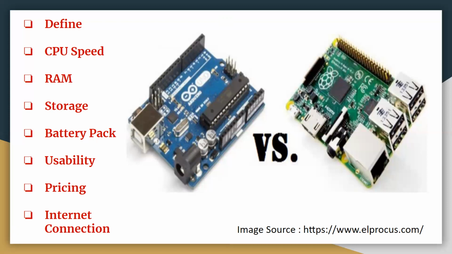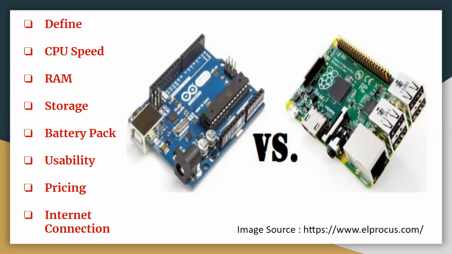Next is inbuilt storage. When I talk about inbuilt storage of Arduino, it doesn't have its inbuilt storage, but it has an SD card which has 4 GB plus storage size. When I talk about Raspberry Pi, it has 512 KB. Next, we have battery pack. In Arduino, you can power using a battery pack, but in Raspberry Pi, it is difficult to power using a battery pack. Next characteristic is usability.